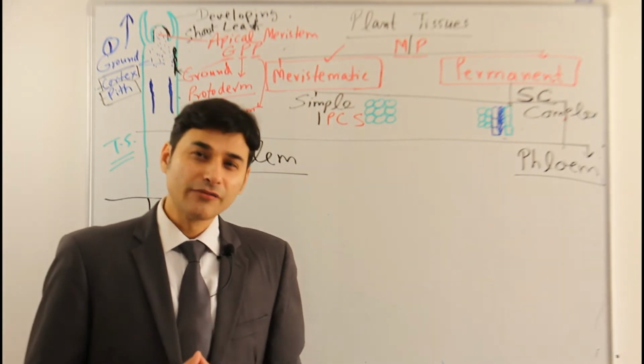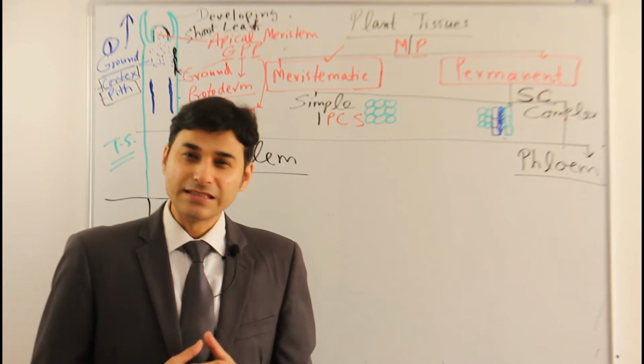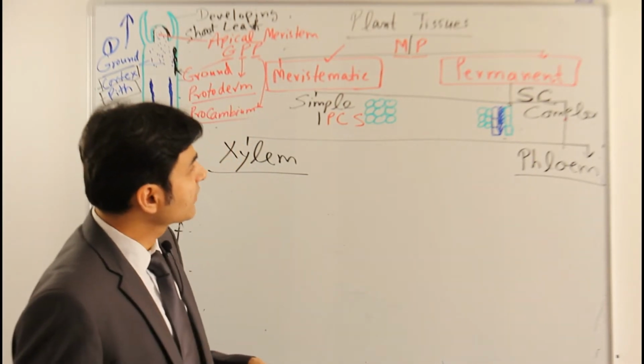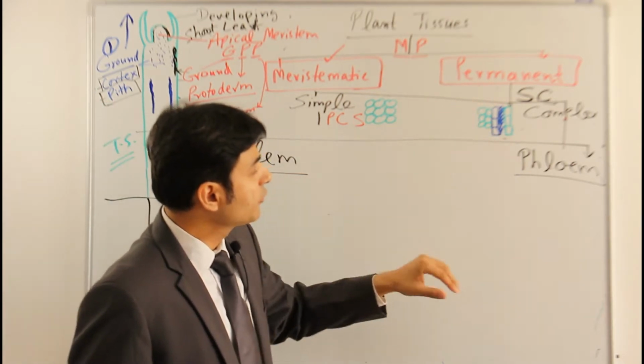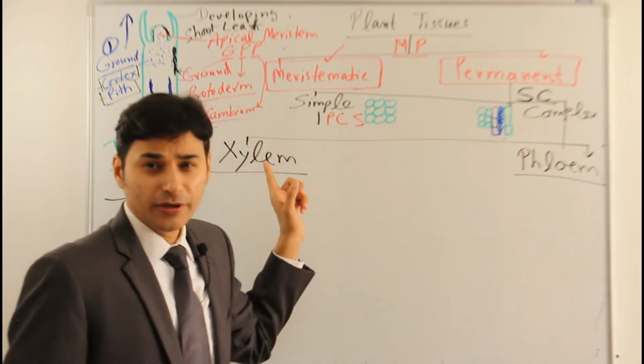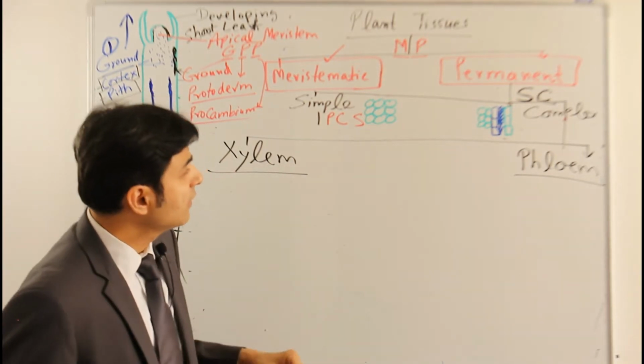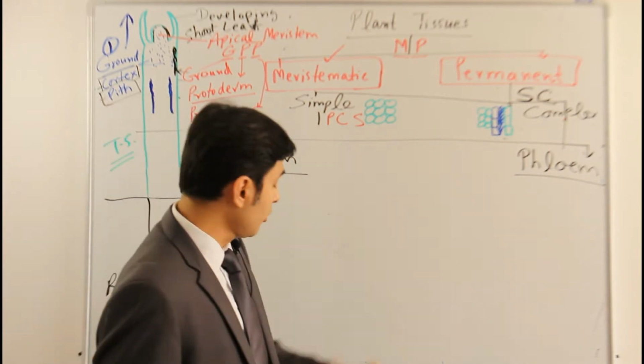Today's topic is about permanent tissues. You can watch my earlier videos where I have discussed in detail the other types of tissues. In the last video we discussed the simple permanent tissues: parenchyma, collenchyma and sclerenchyma. The next type of tissue is complex tissues.